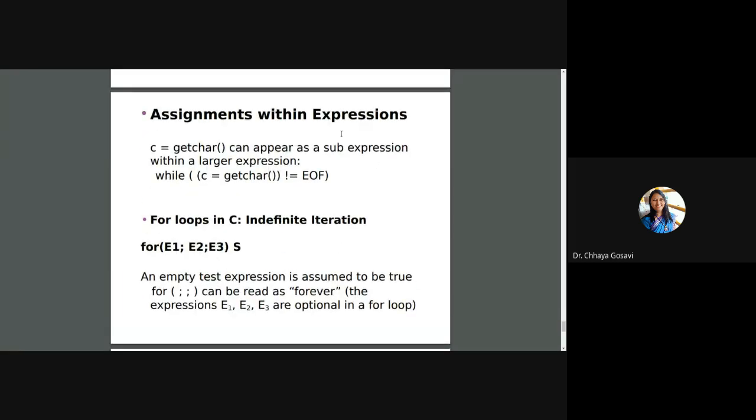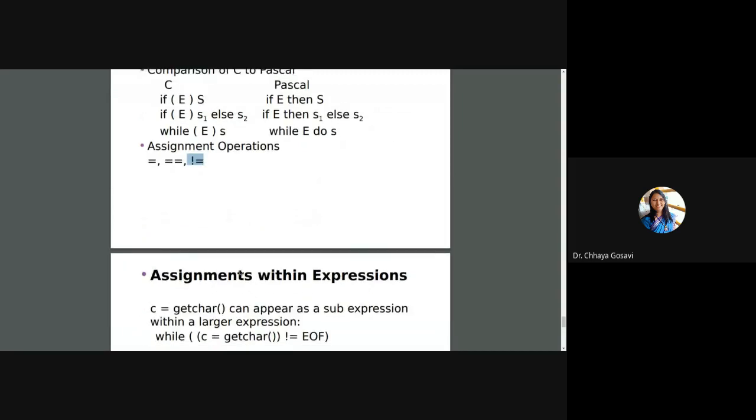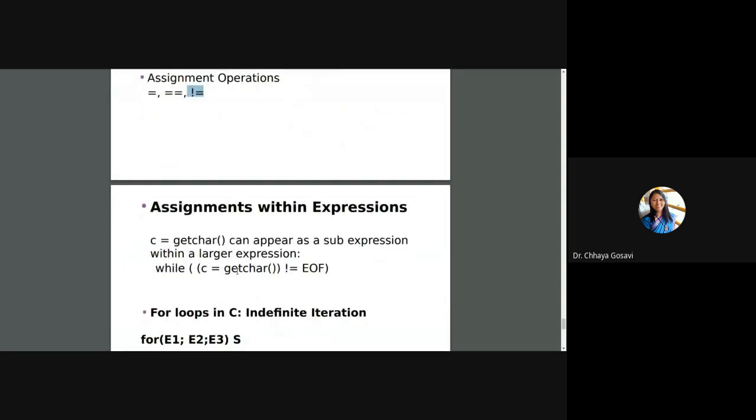Assignments within expression. So the right hand side of the assignment statement is called expression, that I explained to you. And the complete statement is called assignment statement. So c equal to getchar appears as a sub expression within a larger expression. So c equal to getchar not equal to end of file. You are accepting a character from the user, and if that character is not equal to end of file, then you will enter into the loop. So this is the complete expression. The value of this expression is true or false. And if it is true, you will enter into the loop, otherwise you will not.